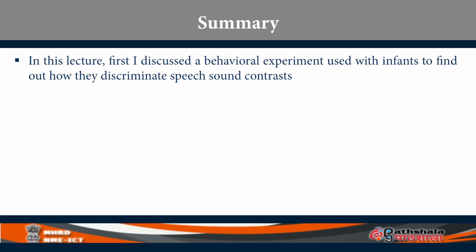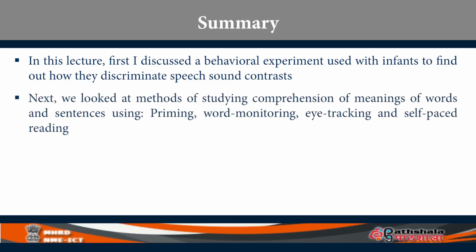And very young children are able to distinguish these contrasts when you use that particular method. Next, we looked at some methods of comprehension of meaning of words and sentences. We looked at priming studies, word monitoring studies, and then we looked at eye tracking and self-paced reading methods that are used in psycholinguistic research to examine the process of comprehension.